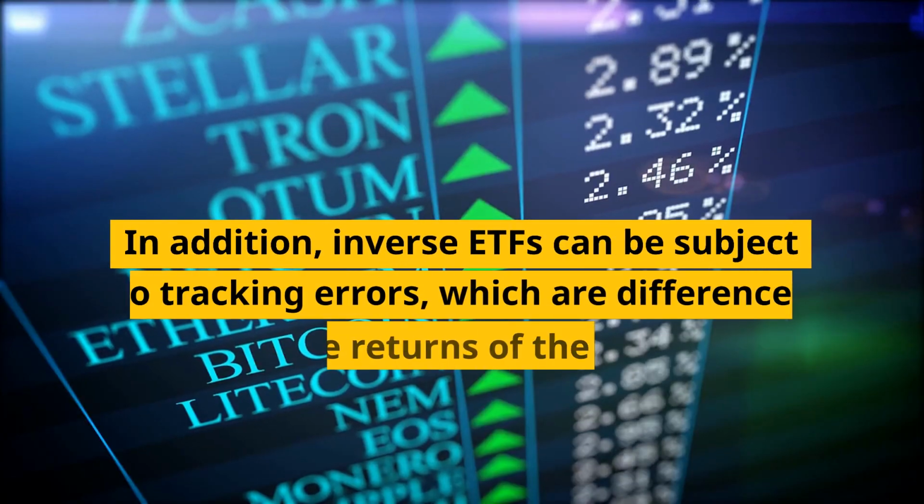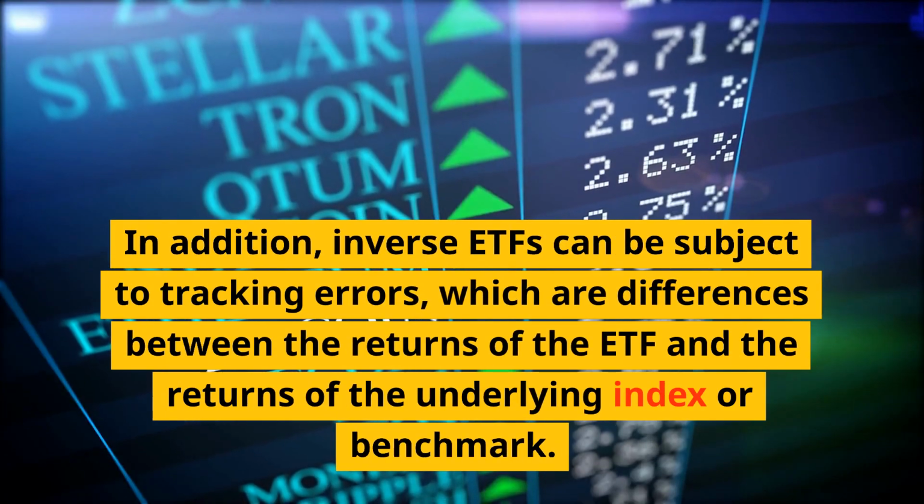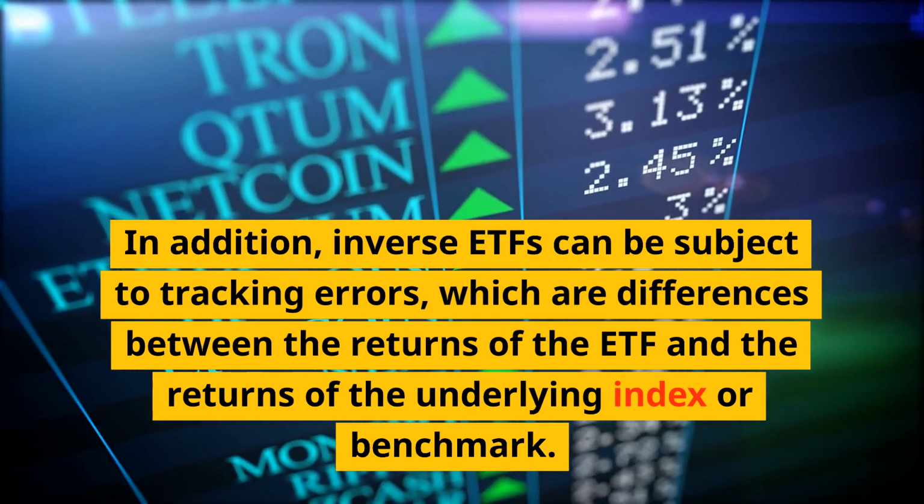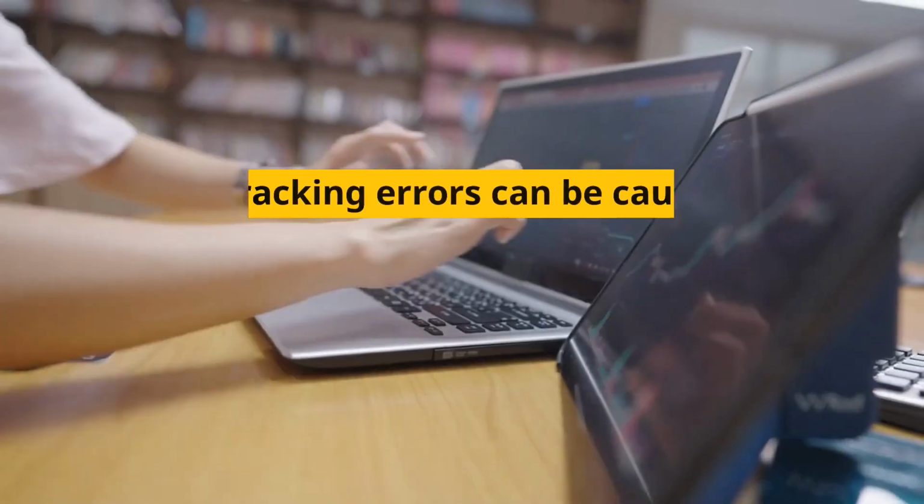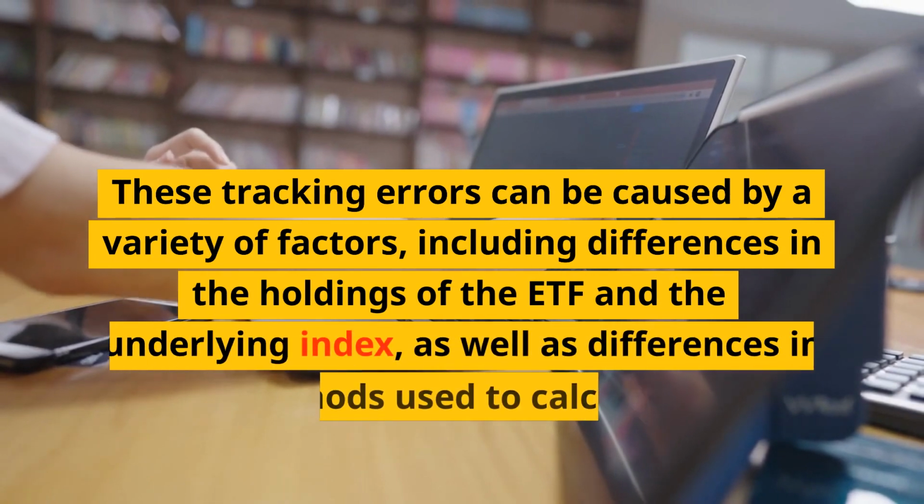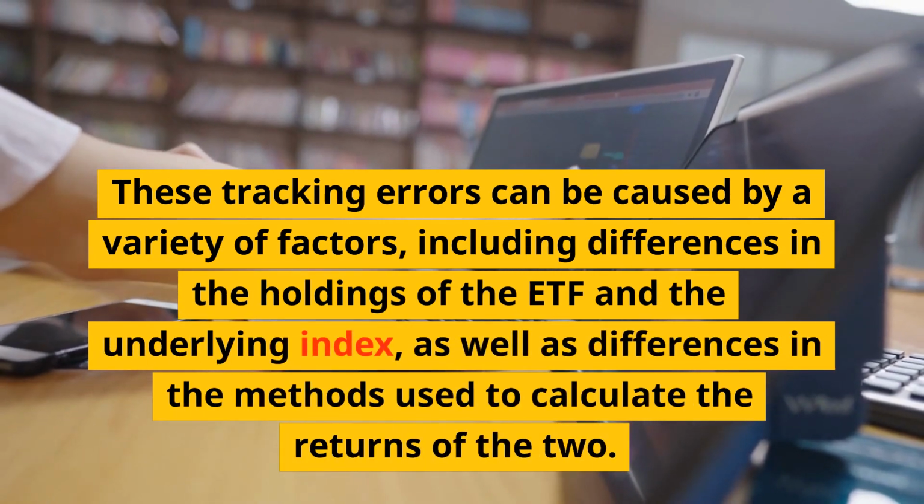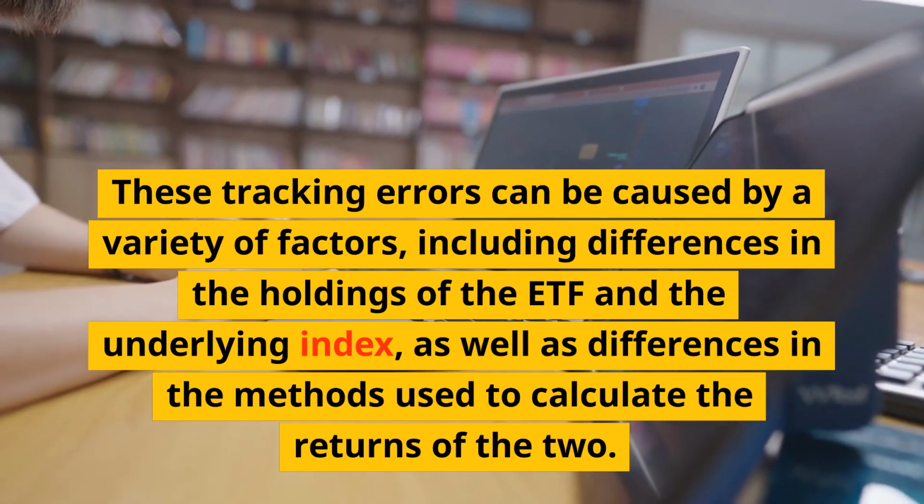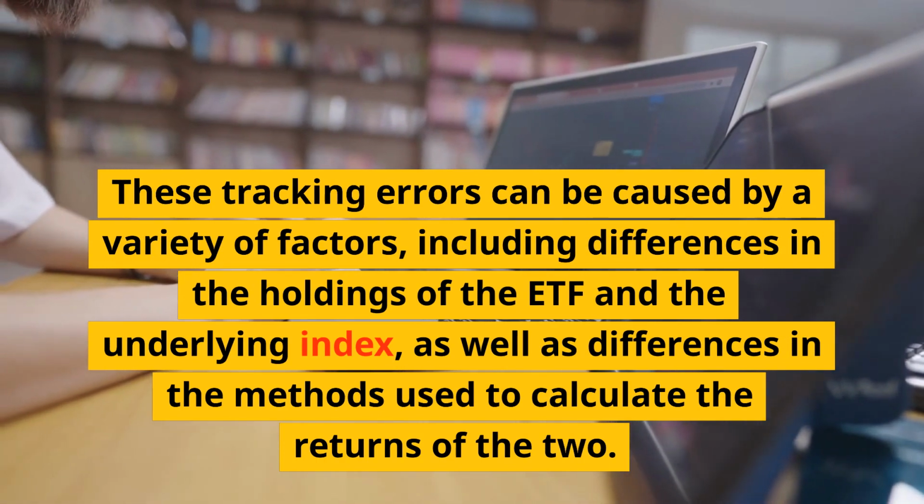In addition, inverse ETFs can be subject to tracking errors, which are differences between the returns of the ETF and the returns of the underlying index or benchmark. These tracking errors can be caused by a variety of factors, including differences in the holdings of the ETF and the underlying index, as well as differences in the methods used to calculate the returns of the two.